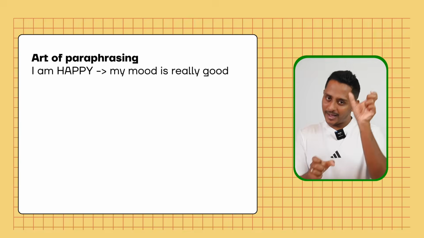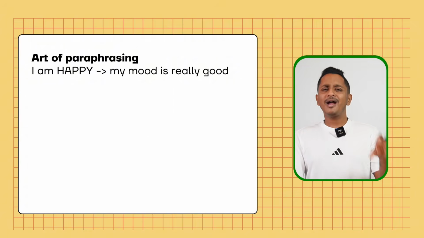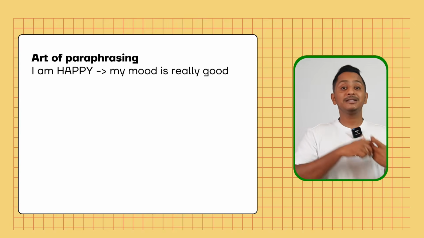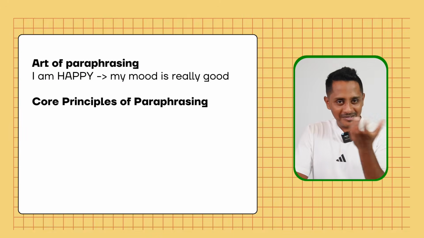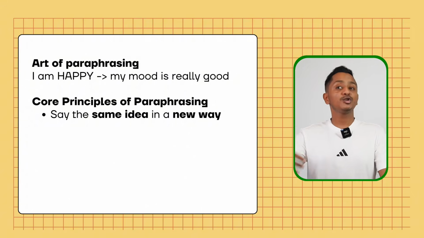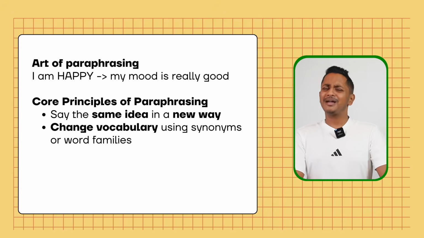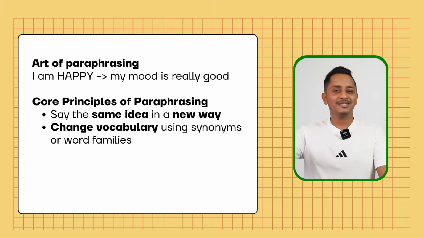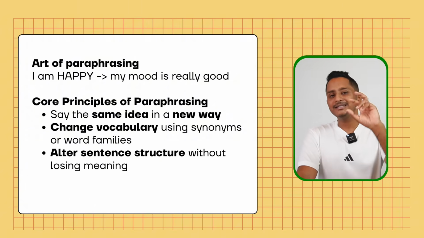Let's say there is a sentence, I'm happy. You can also write, my mood is really good, which also means you're happy. So the art of paraphrasing is you change a few of the words, you change the direction of the sentence, but it still conveys the same meaning as the original sentence. The core principles of paraphrasing: the first thing is, say the same idea but in a new, unique, novel way. The second is, change vocabulary using synonyms or word families wherever needed. Not every word, wherever needed, you can change the words so that it gets this paraphrased meaning from the original sentence. The third is, alter sentence structure.